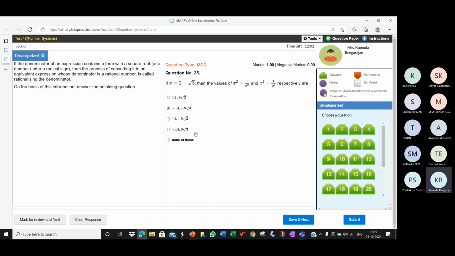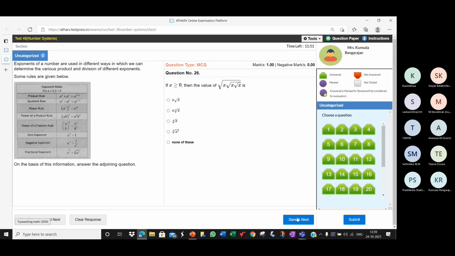Correct? What did we say? 14. This one, right? 14 comma minus 8 root 3. 14 comma minus 8 root 3. Okay.